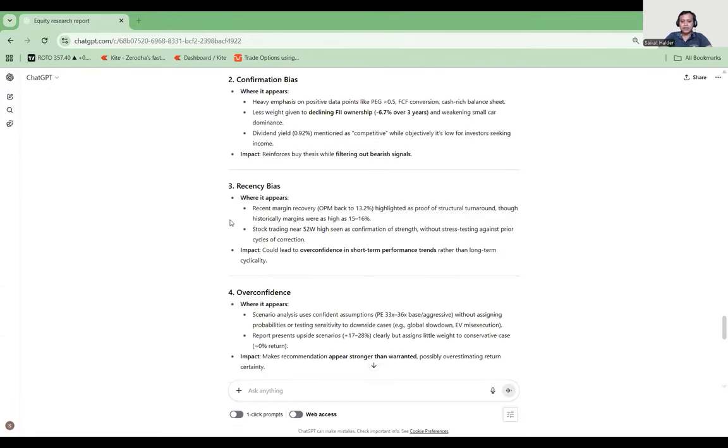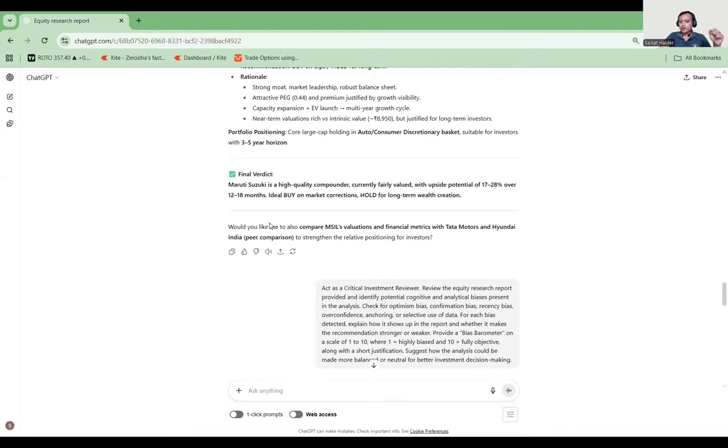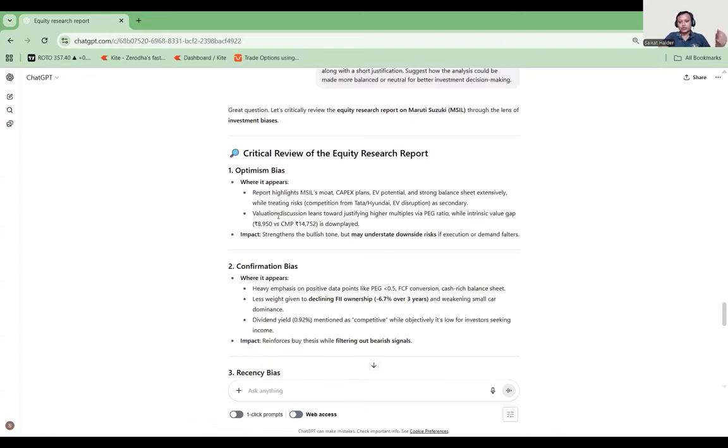So, recency bias: the latest data gets more weightage compared to the previous last few years of data, and that recency biasness is good. But it could lead to overconfidence in short-term performance. Even though you are analyzing these stocks, I see a lot of people, I have to say, just blindly using AI and taking these outputs, even though I told you these are model driven, okay.